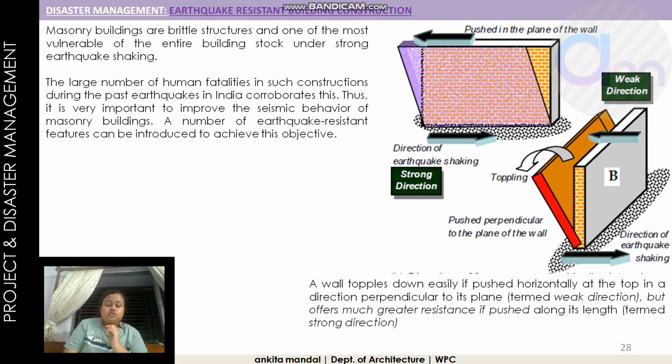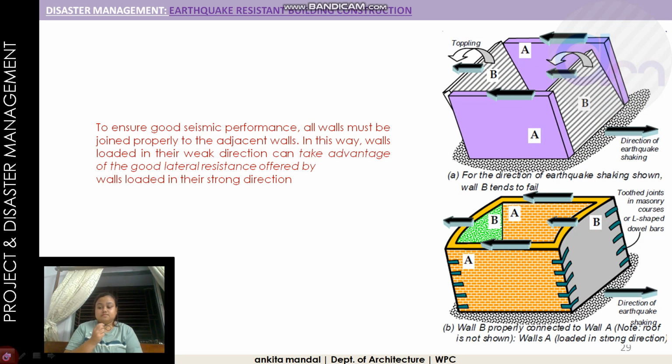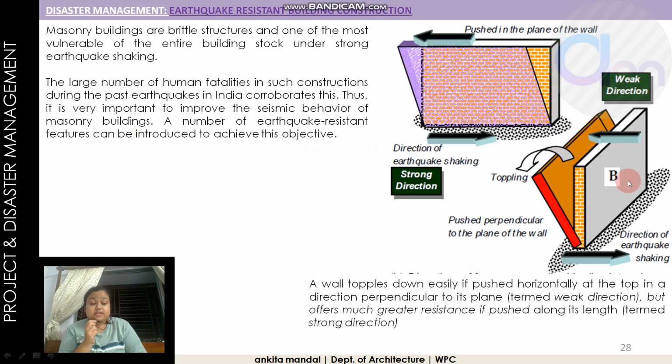So there are two effects of an earthquake on a masonry building. Say in this building, if an earthquake is coming from this direction, then the building topples. When the earthquake hits the building on the wider side, the building just topples. But if the earthquake is coming from the other side, the building doesn't move much, but the wall is bent. So this is the way.